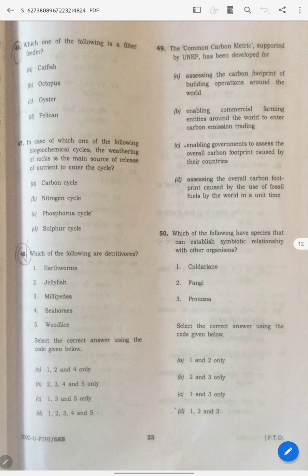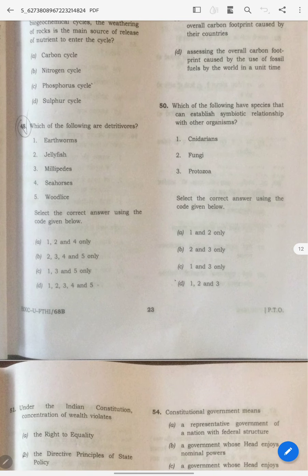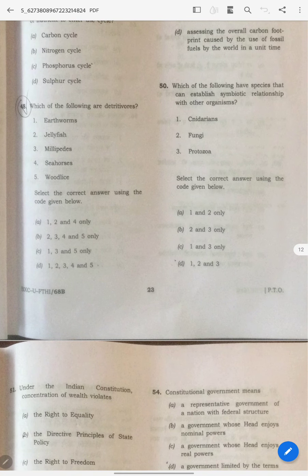Here the answer is: establish symbolic relationship with other organisms. Okay, see, fungi, we all know it is established. Okay, protozoa. See how I solve this thing. Though I have read, I don't remember exactly which organisms have symbiotic relationships, mutualism or whatever, but still, how I solve this, I know fungi is correct.